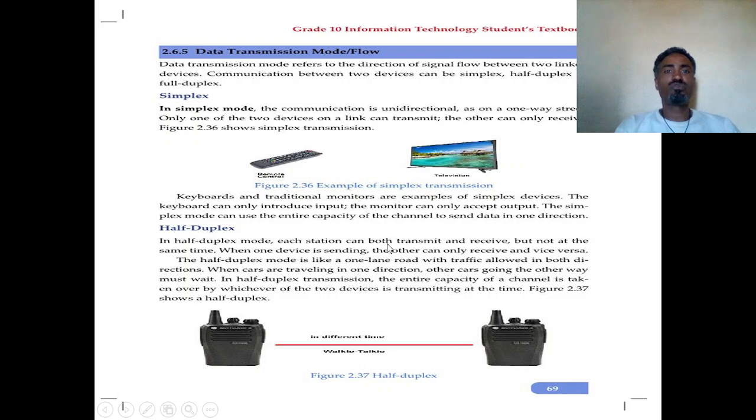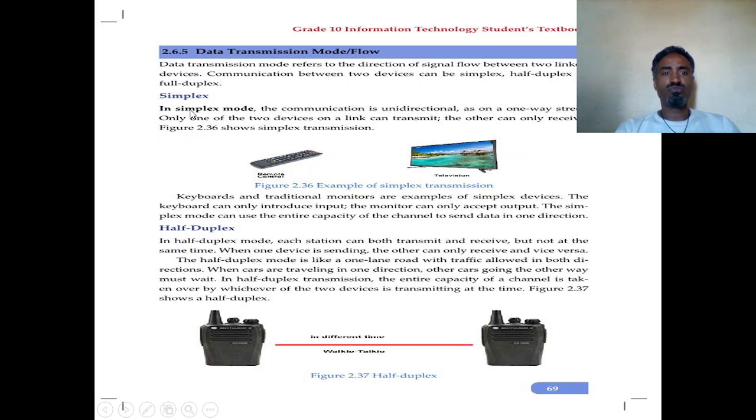Data transmission mode, or flow. Data transmission mode refers to the direction of signal flow between two linked devices. Based on the mode of data flow, communication between two devices can be simplex, half duplex, or full duplex.